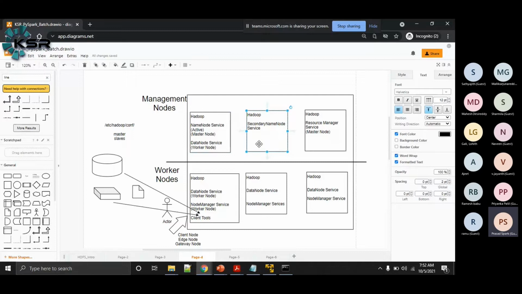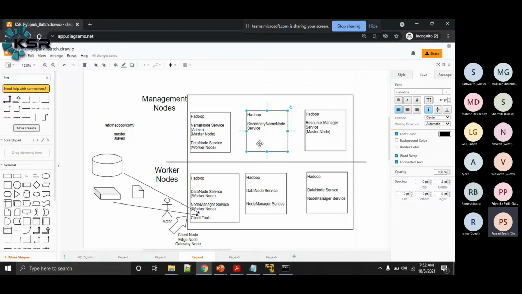But this kind of thing we never do, because if for some reason this system goes down, the entity taking the backup and the entity which is the master are in the same system. If the system goes down, the entire metadata will be lost. That's why the secondary name node process will definitely run on a separate system, and the name node process will run on a separate system.